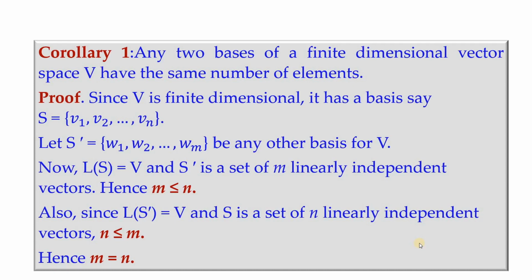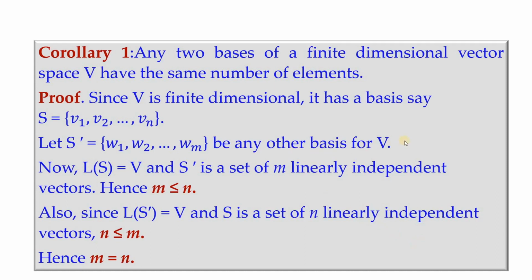The first corollary states that any two bases of a finite dimensional vector space V have the same number of elements. You cannot have the given finite dimensional vector space of dimension say 10, and have V having 8 elements as its basis, and another basis consisting of say 9 elements, another basis consisting of 10 elements. So what this corollary says is, any basis you consider in a finite dimensional vector space of dimension n will have exactly n elements only. So that is the meaning of the statement.